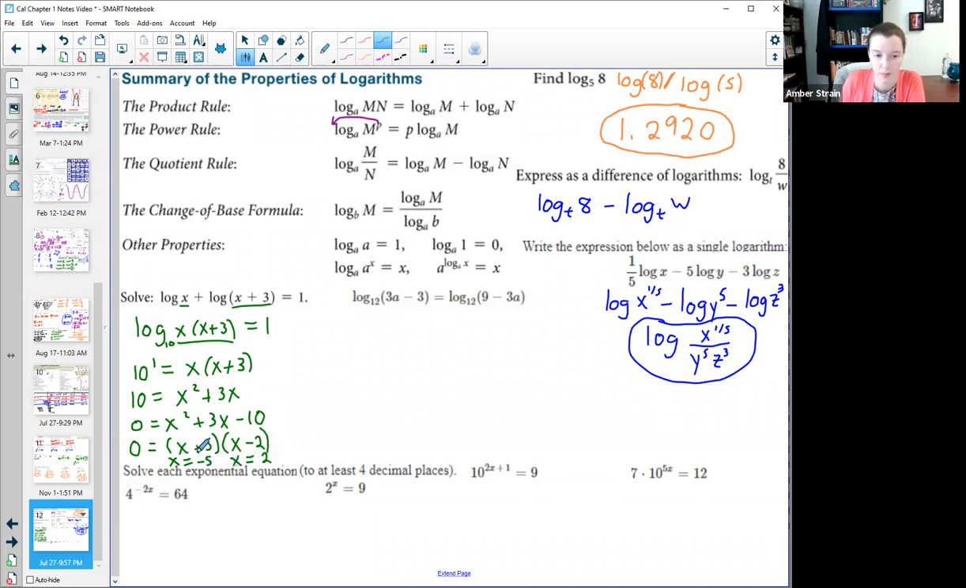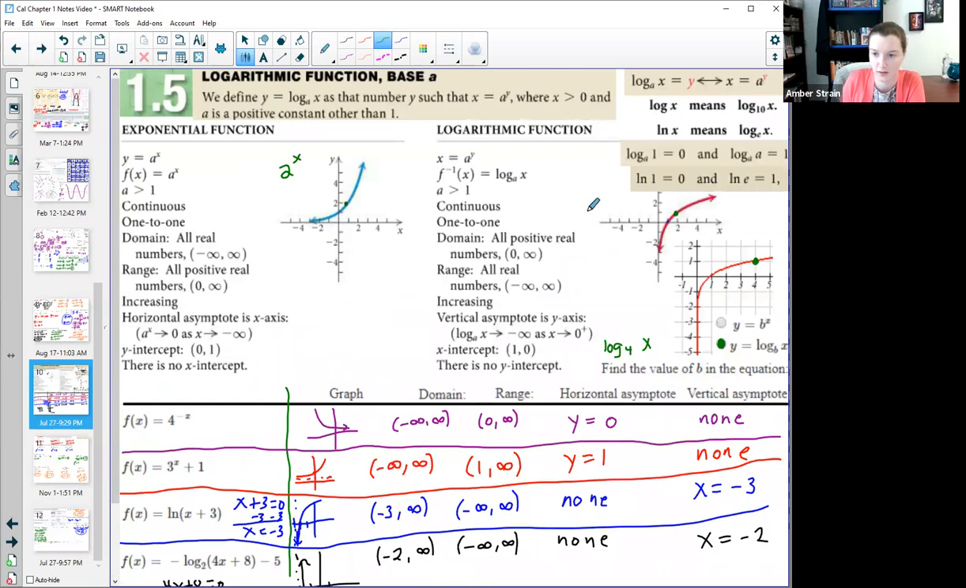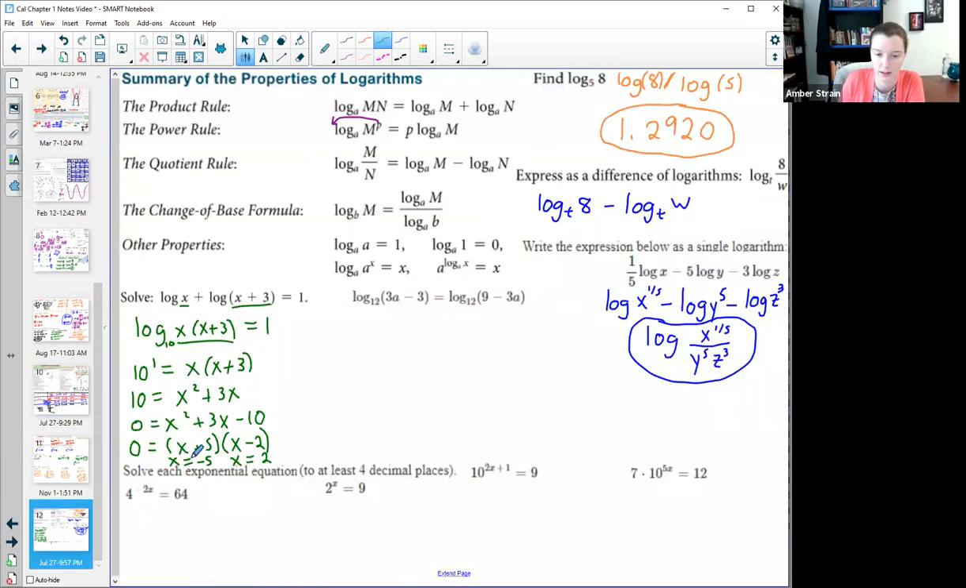Now remember that we cannot take the log of a negative. When we looked at the graph, we saw that it just didn't exist back here. So if you tried to type log of -5 into your calculator, it would just give you an error. So the final answer is only 2. Because if you tried to plug in this -5, even though algebraically it worked with the quadratic, it wouldn't work in the logarithmic equation.